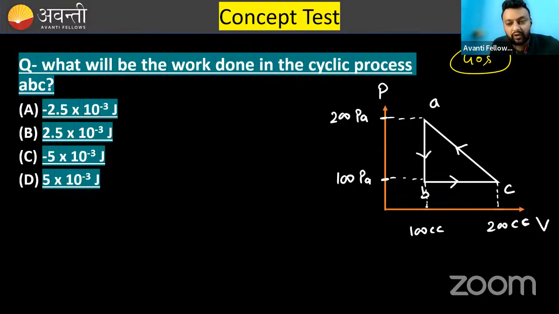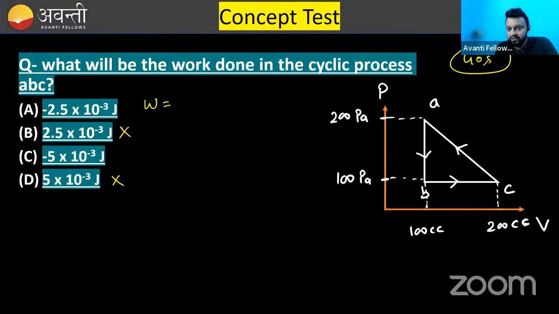First of all, identify whether it is clockwise or anti-clockwise. You can see this is an anti-clockwise process, and work done will be negative. So two options are already wrong. These positive options are already gone. I think that is clear. Now you have to decide between the values A and C.